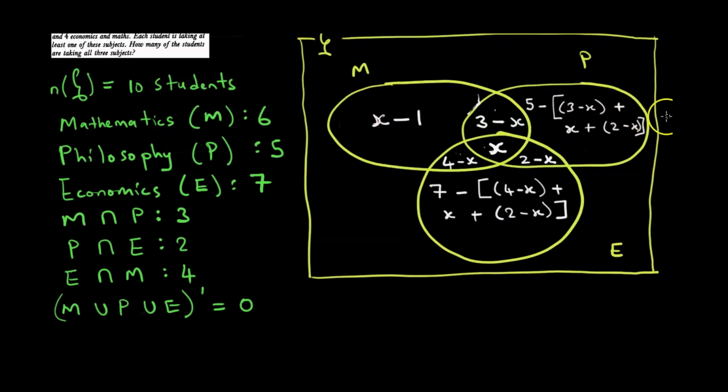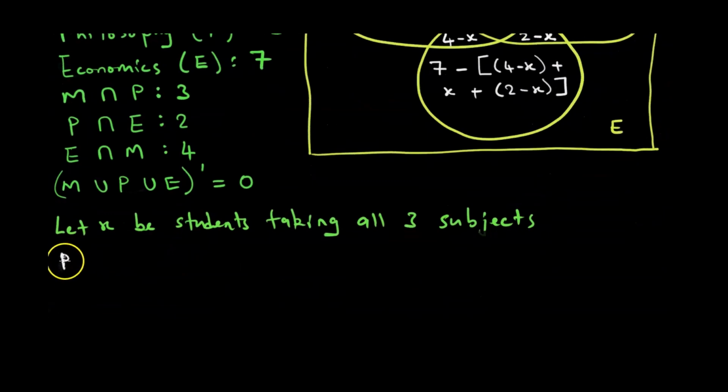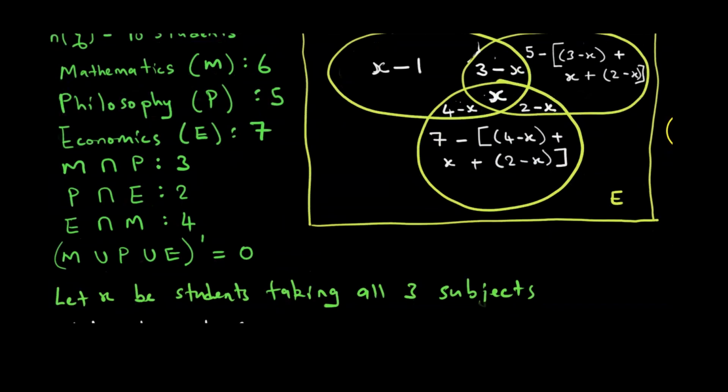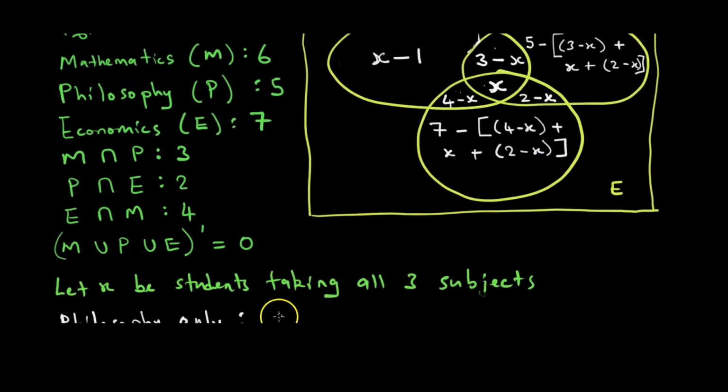Let us do the same for here. Tabva kuita maths only, ngatichitai philosophy only. So philosophy only. Students who are taking philosophy only. So tonight I say it's actually 5 minus, then it's 3 minus x plus x plus 2 minus x, like this.